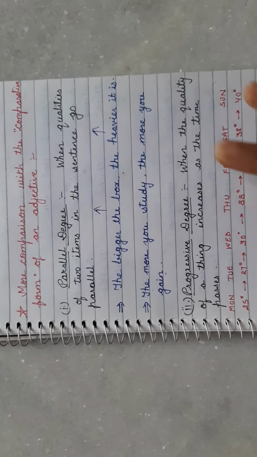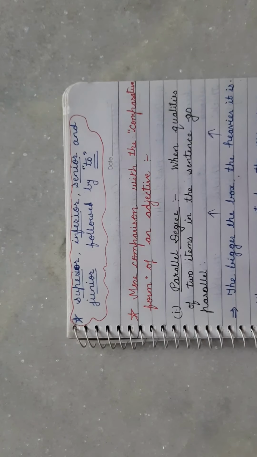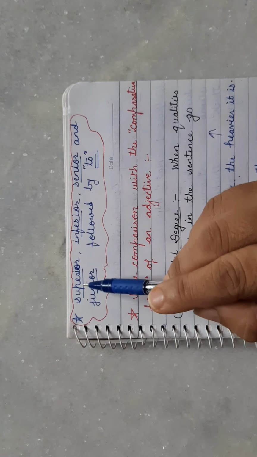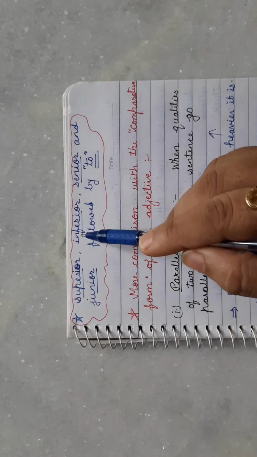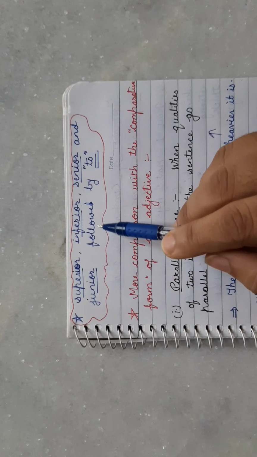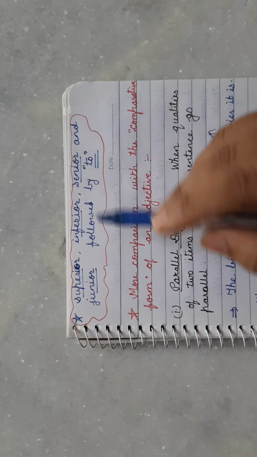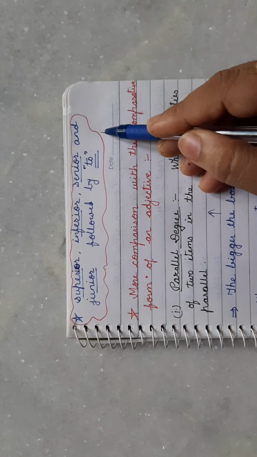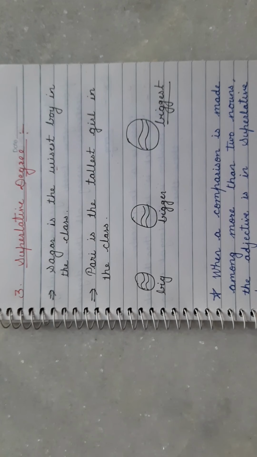And here is an exception of this degree. These words, superior, inferior, senior and junior, are followed by to: junior to, superior to, inferior to, not by than.